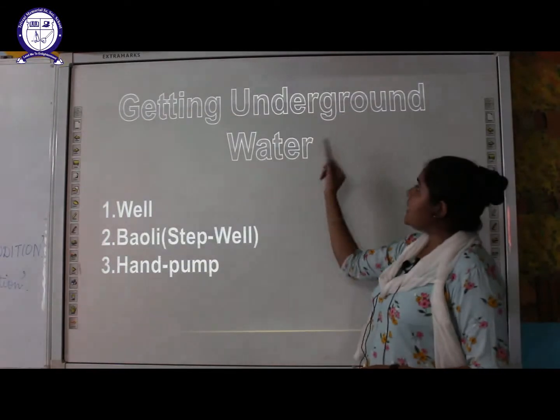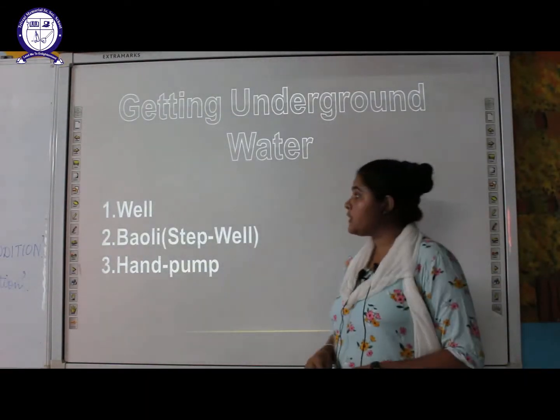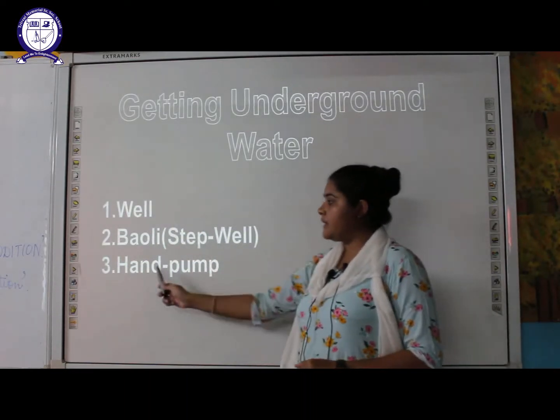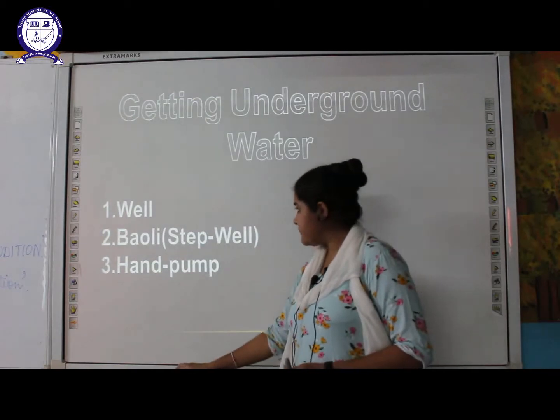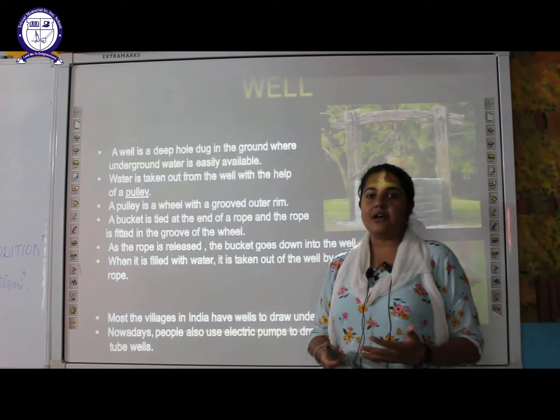Next is getting underground water. What are the various ways in which we can obtain this groundwater? First one is wells, second is bowlies, these are also called step wells, and the third one is hand pumps. Let us discuss one by one. First one is a well. You might be familiar with the well.